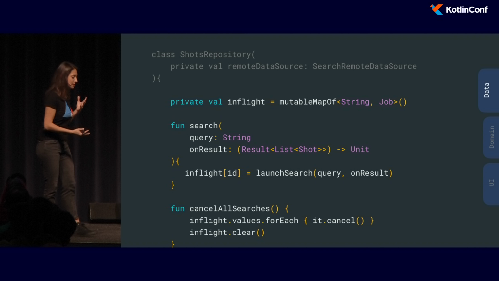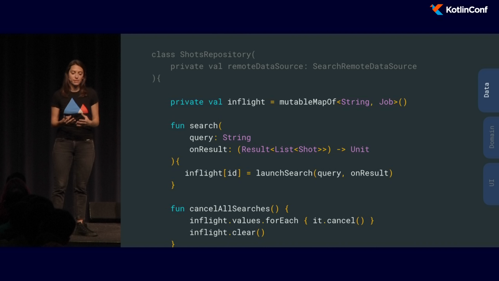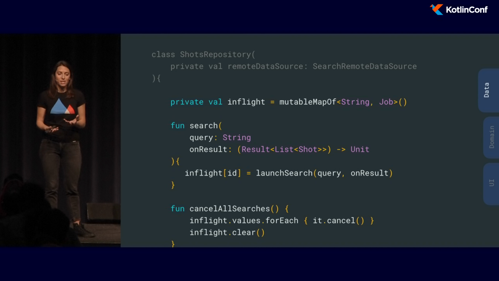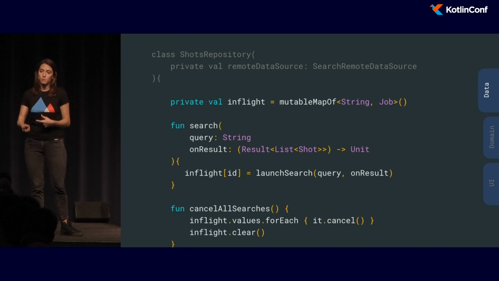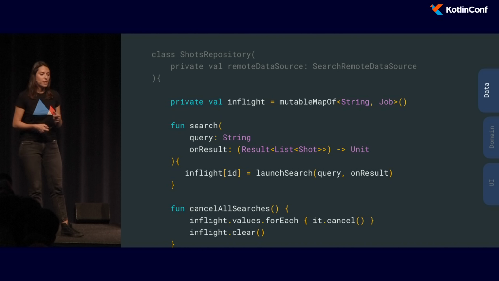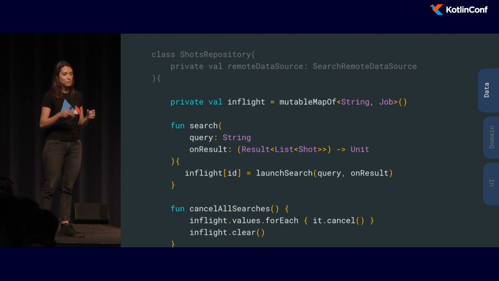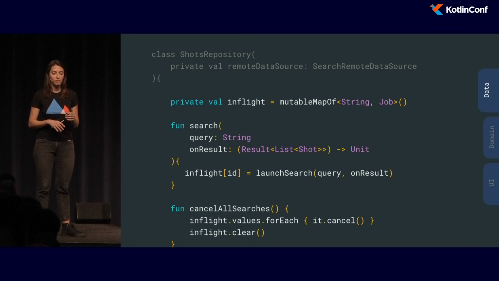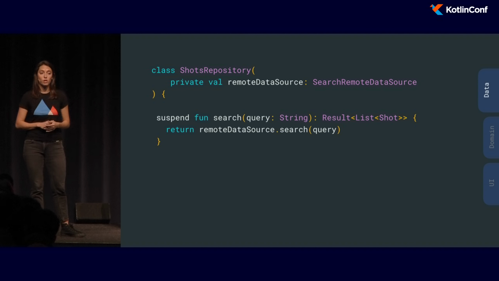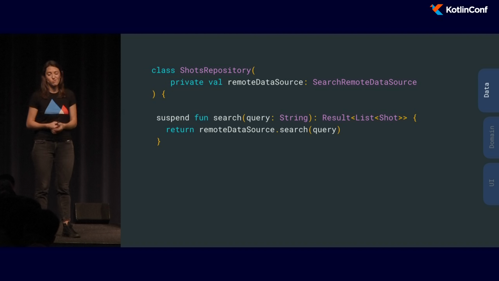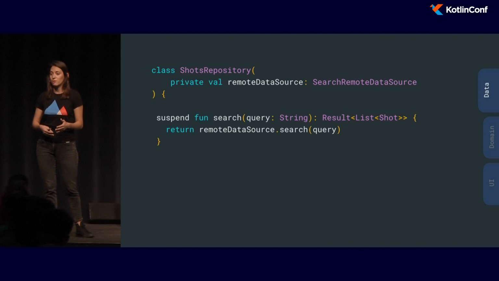So we did this mix of callbacks and coroutines, which isn't that nice, but it felt like a good enough compromise, until, step by step, we refactored the application. And then we saw that, with time, as we refactored the specific flows, going from this to how we actually wanted our code to look, so to suspend functions, wasn't really that hard. It wasn't hard to get rid of that callback.